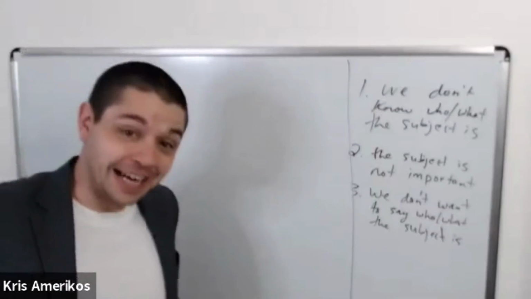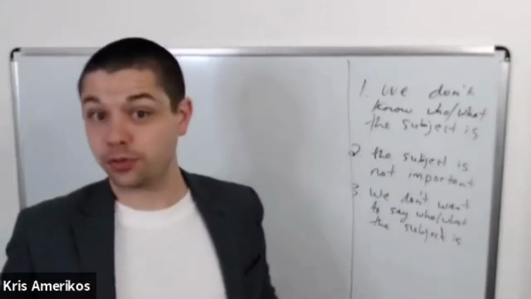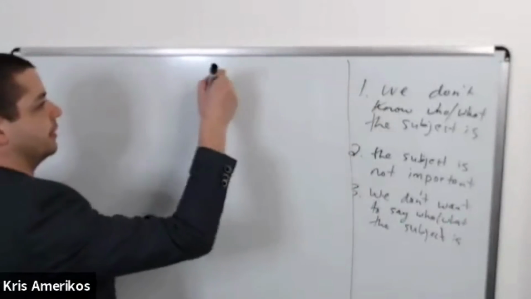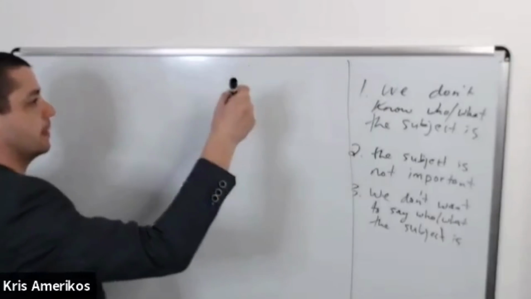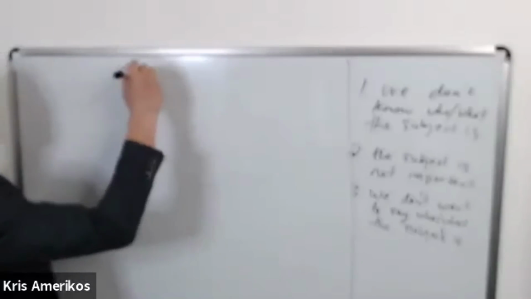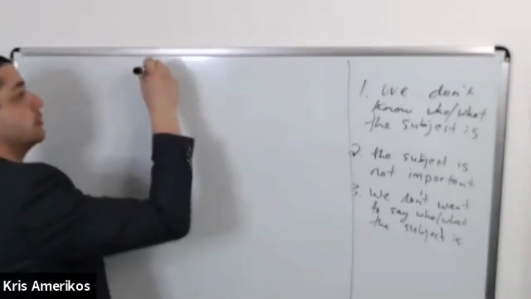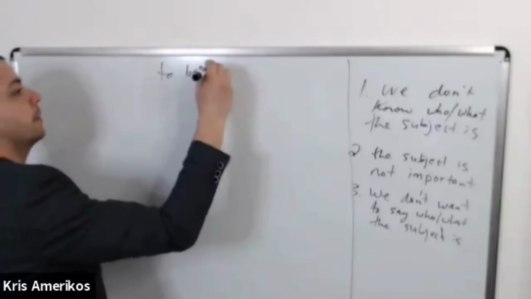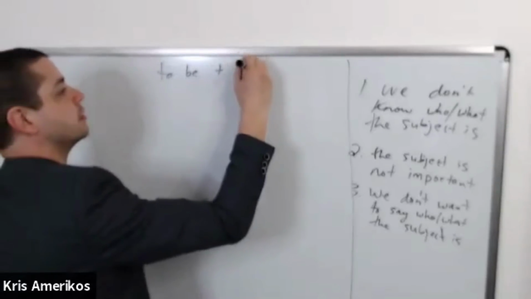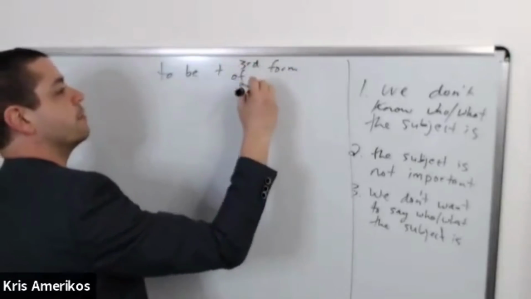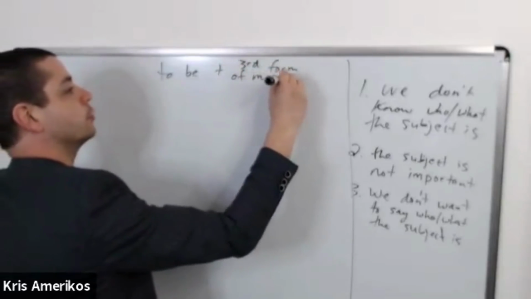To change active voice to passive voice, there are 3 steps. So first of all, what is passive voice? Passive voice is really the verb to be plus the third form of the main verb.